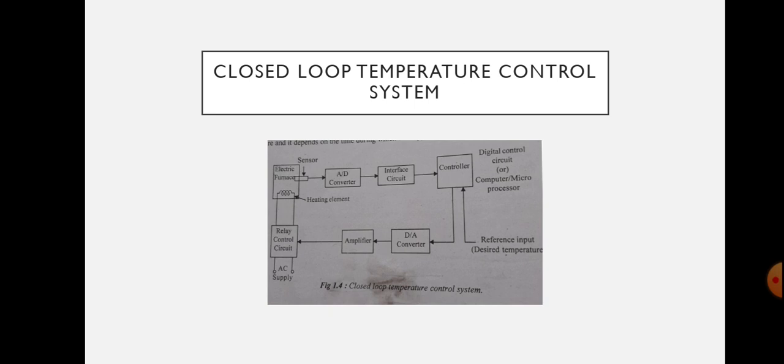The desired temperature and the actual temperature from the analog to digital converter are compared in the controller. If it finds any difference, then it sends the signal to switch on or off the relay through digital to analog converter and amplifier. If there is any difference, the controller will produce a different signal and it will be given to the relay control circuit. Based on that signal, the relay control circuit will switch on or off. Thus, the system automatically corrects any changes in the output. Hence, it is a closed loop system. Both of the systems are similar, but in the case of closed loop system, there is a feedback path.